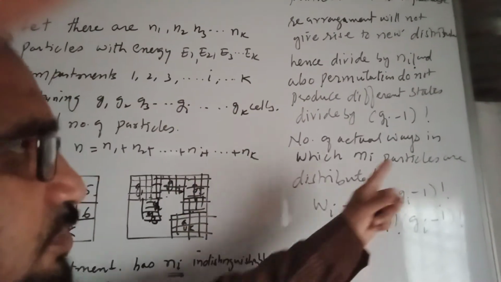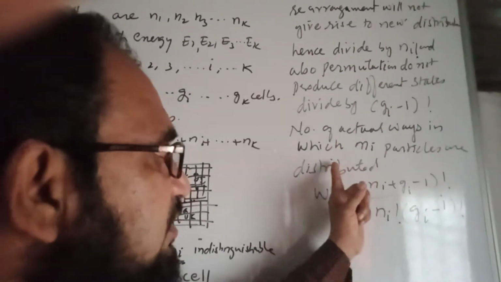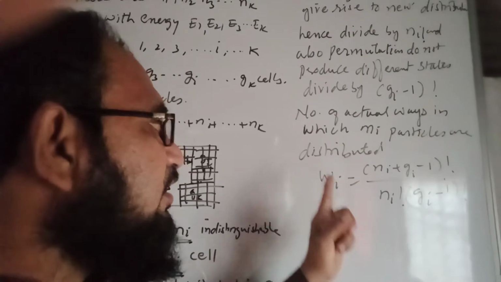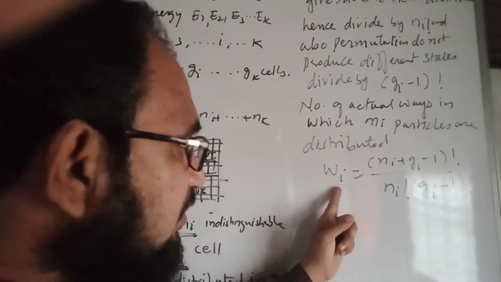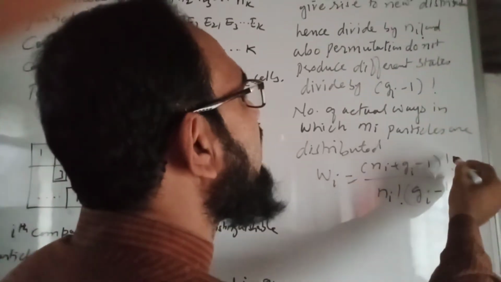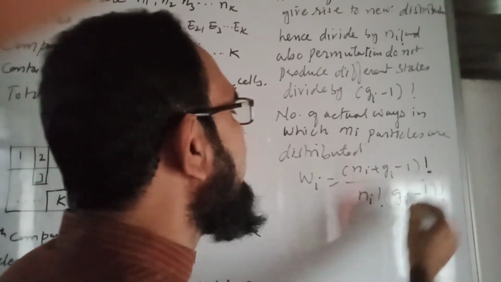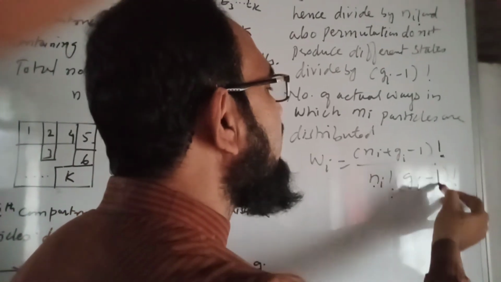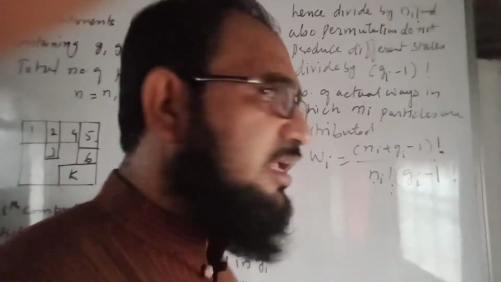The number of actual ways in which the Ni particles are distributed will be given by Wi equal to Ni plus Gi minus 1 factorial upon Ni factorial into Gi minus 1 factorial.